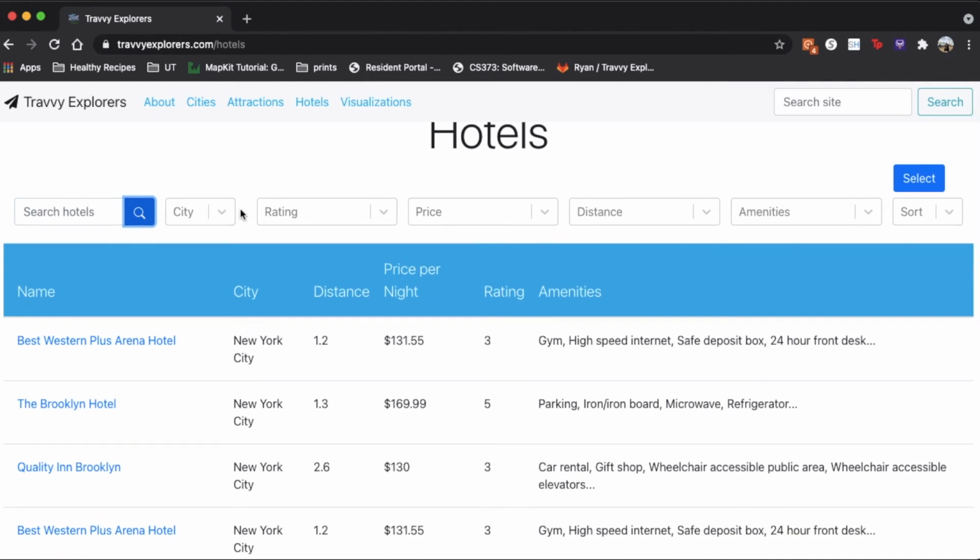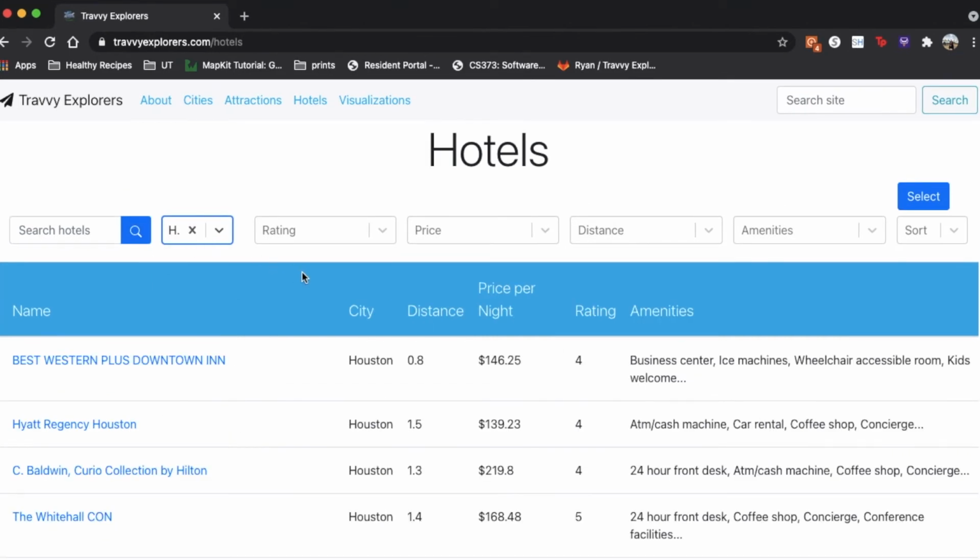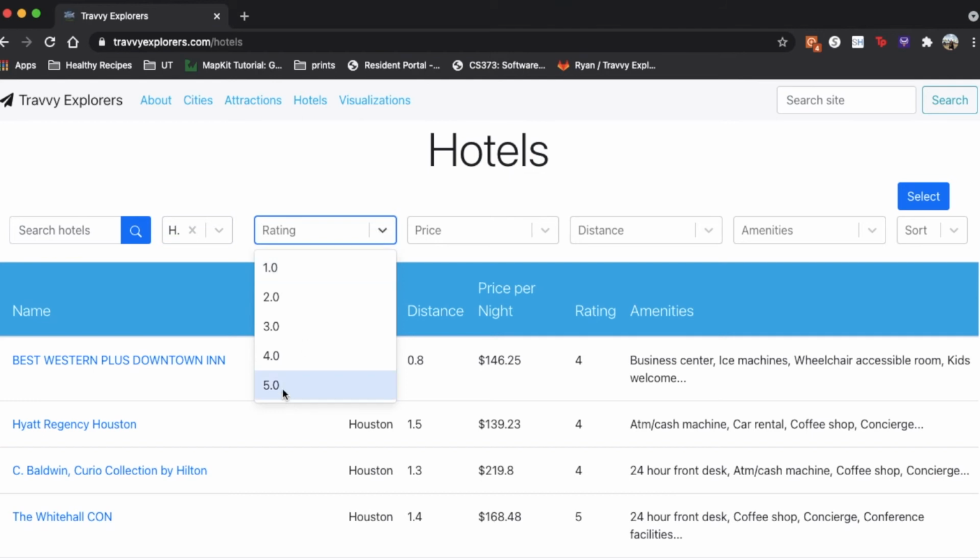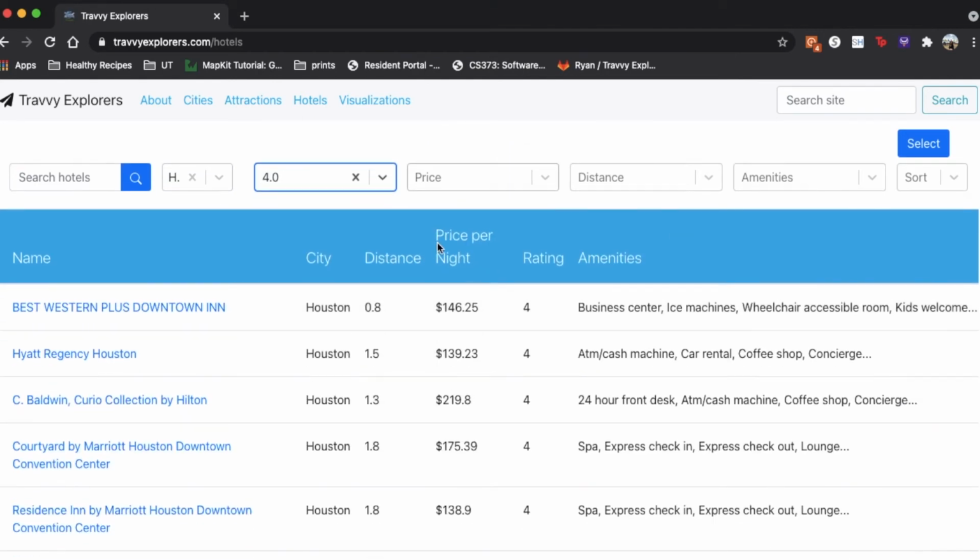And then you also have the option to filter by certain values. So let's say I was taking a trip to Houston, click that, and then now I just get hotels for Houston. And then I can also filter by ratings if I wanted to stay at a 4-star hotel.